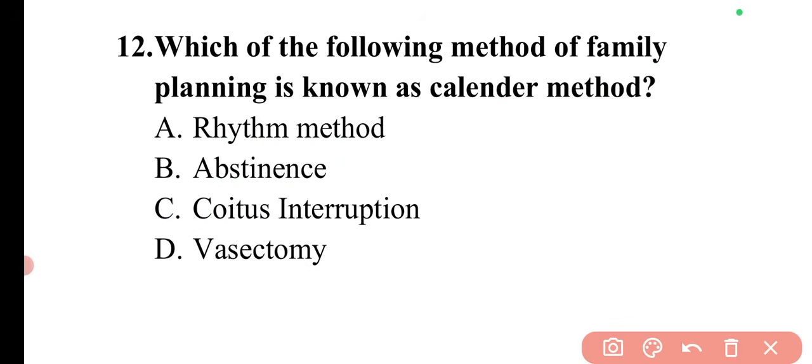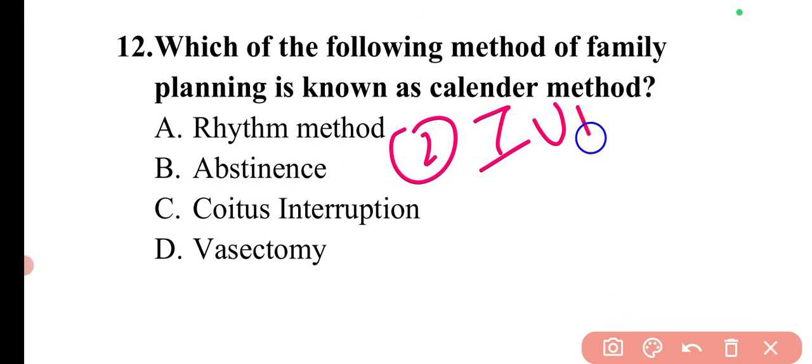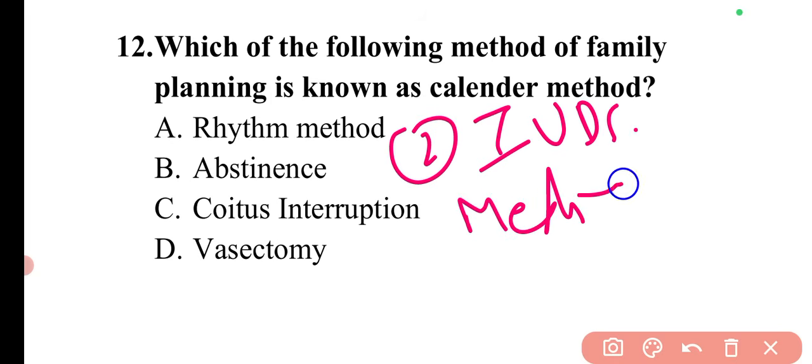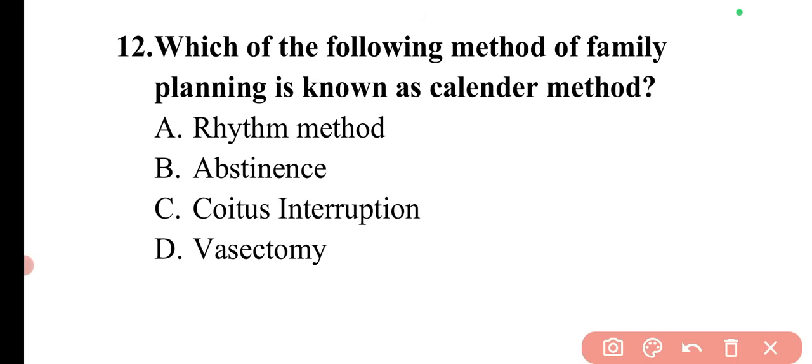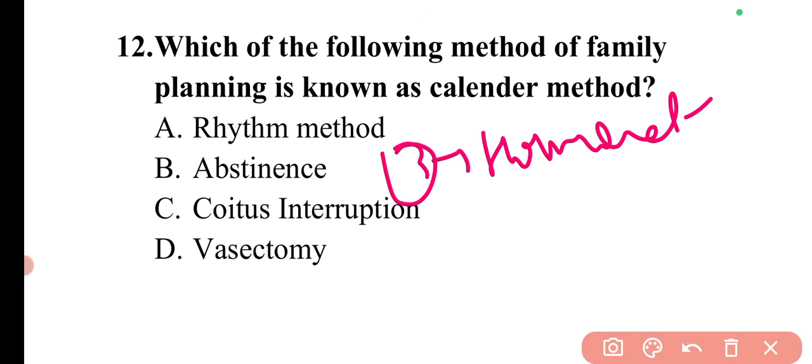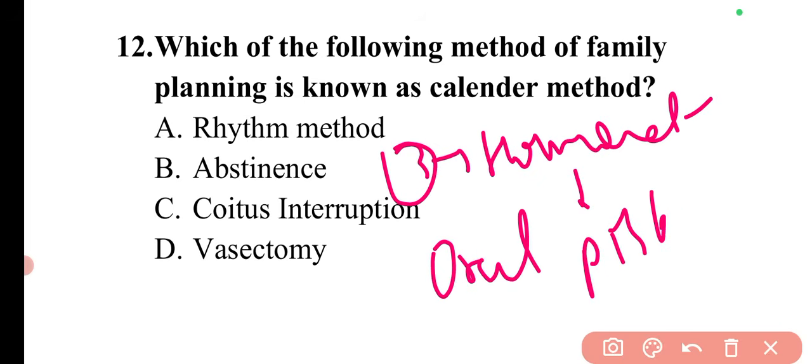Then the next is the IUDs. These we have already discussed. There are medicated IUDs and non-medicated IUDs. Then the third one is the hormonal methods. In hormonal methods, you can use oral pills. You can use slow-released preparations, for example, vaginal rings or implants.